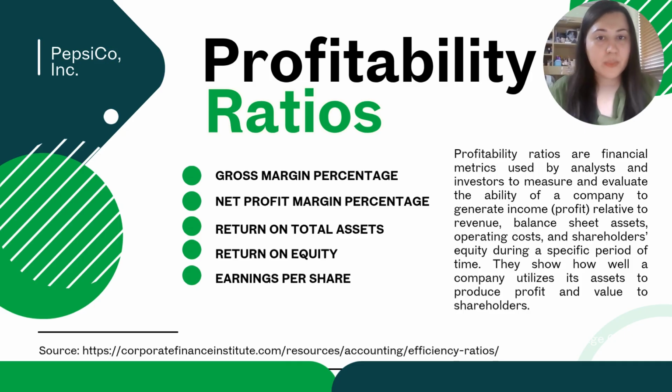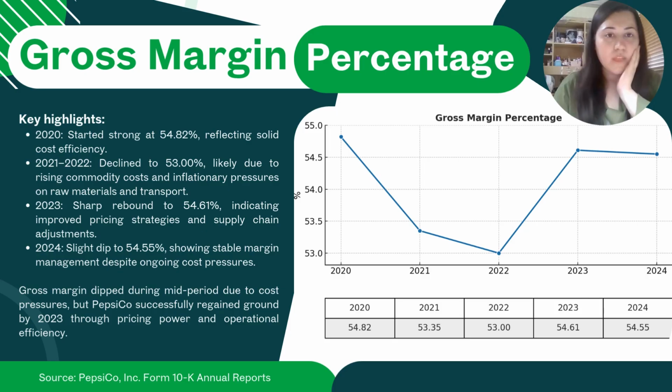It is time to move on to the profitability ratios, which include gross margin percentage, net profit margin percentage, return on total assets, return on equity, and earnings per share. So, profitability ratios are financial metrics used by analysts and investors to measure and evaluate the ability of a company to generate income relative to revenue, balance sheet assets, operating costs, and shareholders' equity during a specific period of time. And they show how well a company utilizes its assets to produce profit and value to its shareholders.